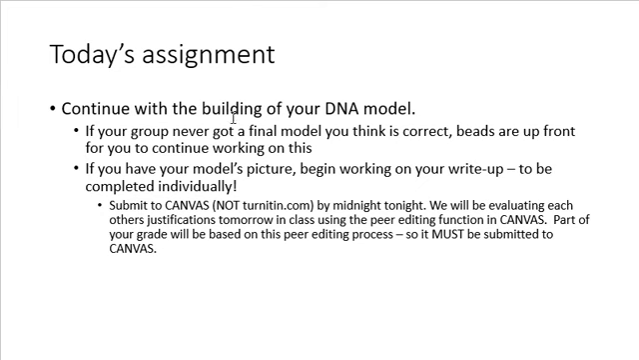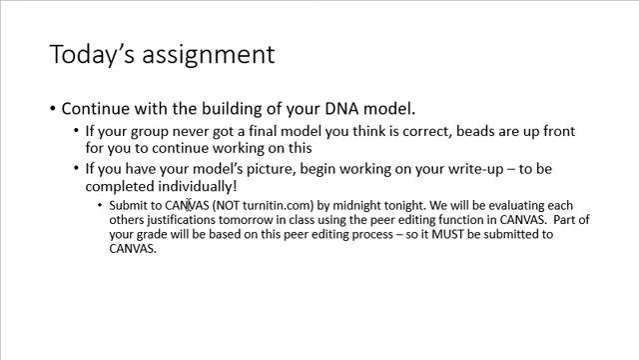All right, so your goal then, once you've completed that document, once you've typed up each of those pieces of evidence and the justification, you're going to submit your document to Canvas, not to Turnitin.com. Most of the stuff we do, we've turned into Turnitin.com, but this one needs to be submitted to Canvas by midnight tonight. And you've got the rest of class to work on this, so you guys should be able to get this done.